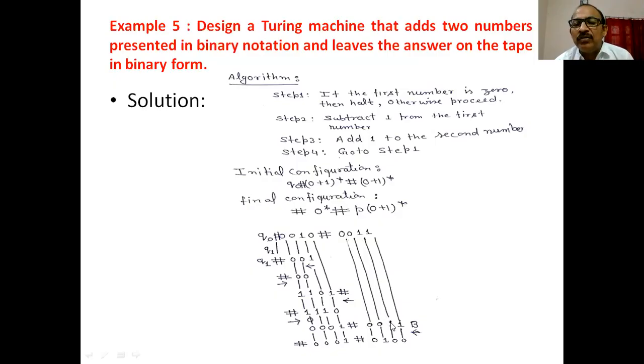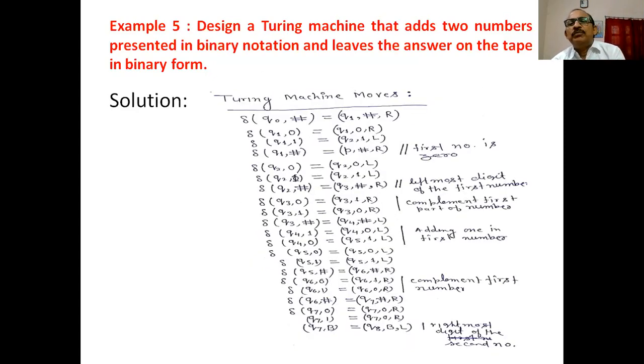If 1 is encountered again, change it into 0 and repeat this process until 0 is encountered. If 0 is encountered, change it into 1. Here we are adding 1 to the second number. Our task is complete. We skip all remaining 0s and 1s. If we get this, we replace this by hash again and we move in this direction. And we repeat this process of subtracting 1 from the first number and adding 1 to the second number until the first number becomes 0. Is the algorithm clear?